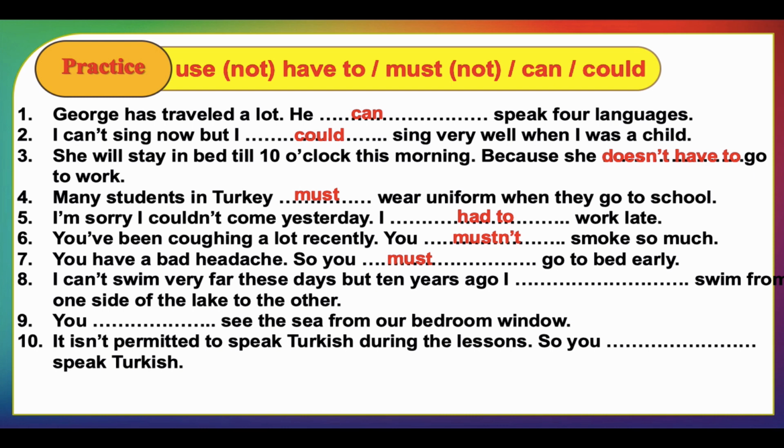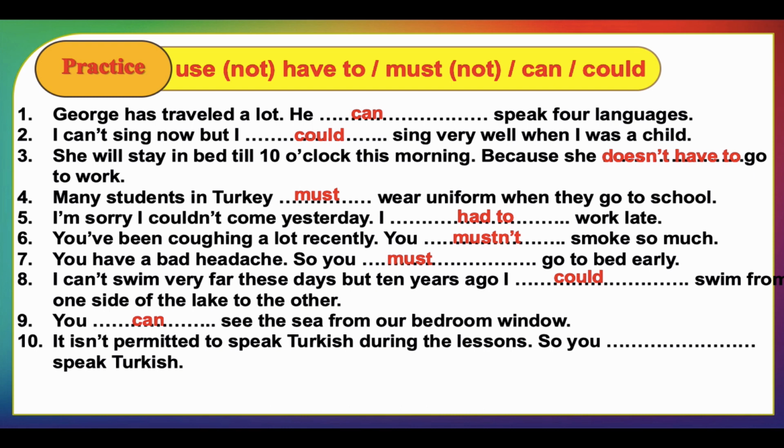8, I can't swim very far these days, but 10 years ago I swam from one side of the lake to the other. Here is an ability in the past. We should say I could swim from one side of the lake to the other. You see the sea from our bedroom window. This is an ability that happens in the present. So you say you can see the sea from our bedroom window.